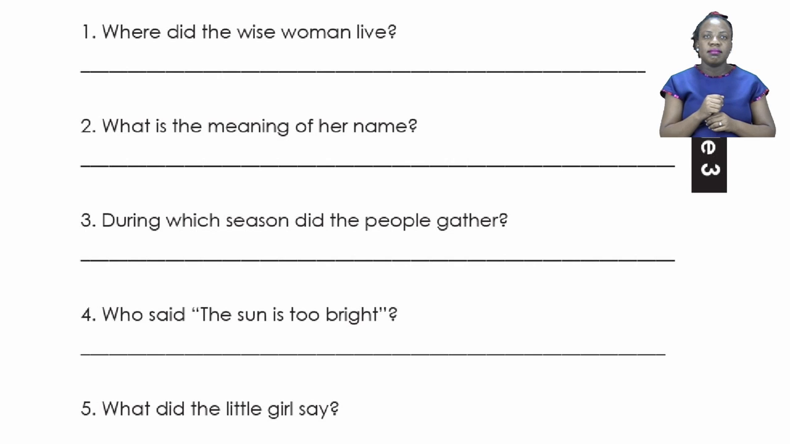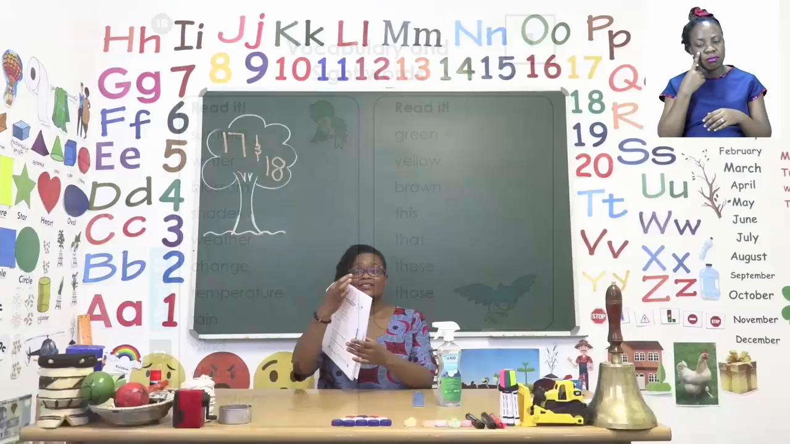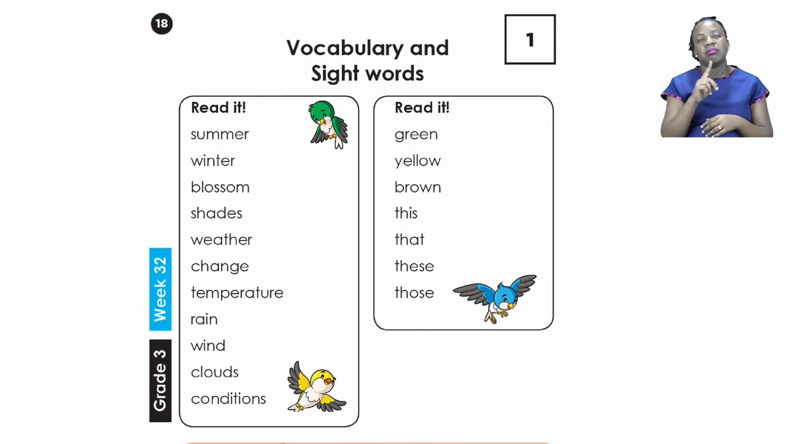So go ahead, boys and girls, continue by reading it a second time. Remember, keep your eyes and ears wide open for all those answers. Then go ahead and write them down. After that, read it for a third time to make sure that all your answers are correct. When you are done with that page, boys and girls, we can now move on to the next page, page 18. On page 18, we are going to be doing our vocabulary and our sight words.